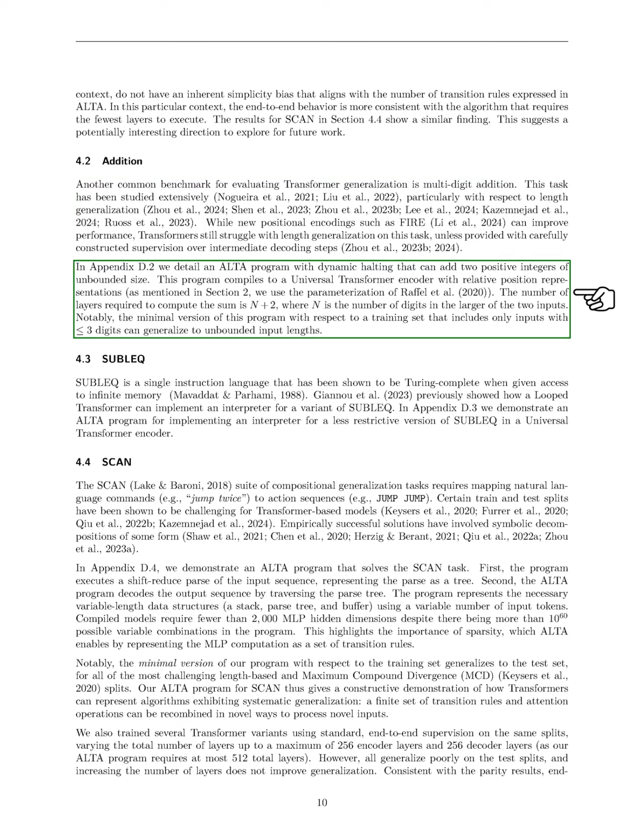In the appendix, we describe an ALTA program that can add two positive integers of any size. This program uses a universal transformer encoder with relative position representations, requiring a number of layers based on the digits in the larger input. Notably, the minimal version of this program can generalize to inputs of unbounded length, even when trained only on inputs with a specific number of digits.